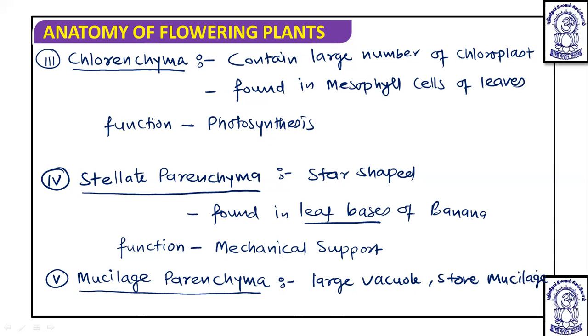This mucilage parenchyma is found in succulent xerophytic plants like aloe vera, opuntia, cactus, and its function is to store water. So these are the five different types of modified parenchyma which we have discussed.